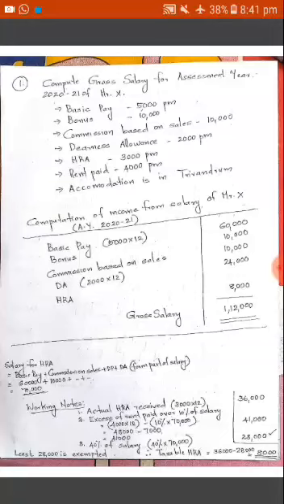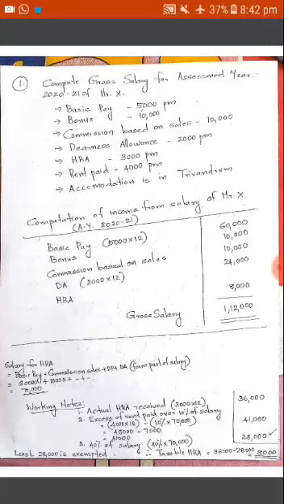Then how can we compute the HRA? First one, actual HRA received. That is given in the question, 3,000. We multiply it by 12, so the total amount will be 36,000. Second condition is excess of rent paid over 10% of salary. In this case, there are three aspects. First, what is the actual rent paid? Second, 10% of salary. And third, the difference or excess between the rent paid and 10% of salary. The rent paid is given in the question as 4,000 per month, so we get 4,000 multiplied by 12 as rent paid.